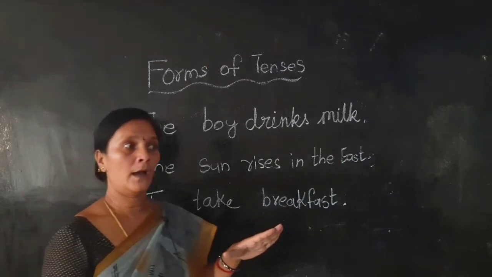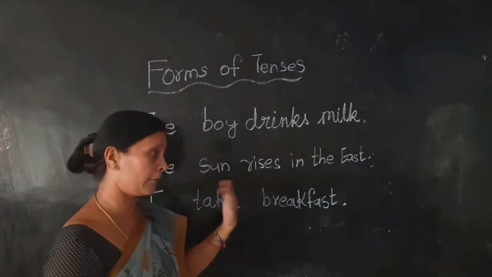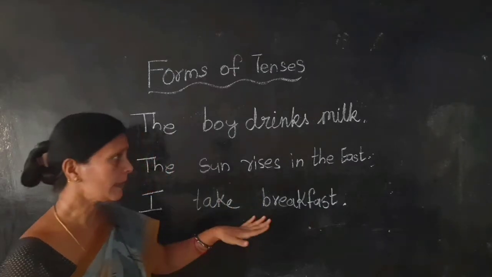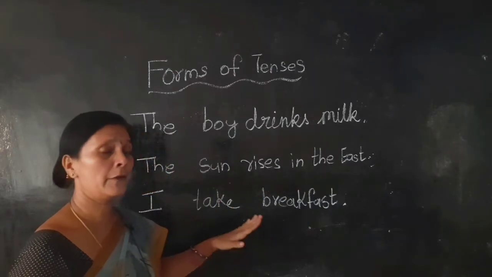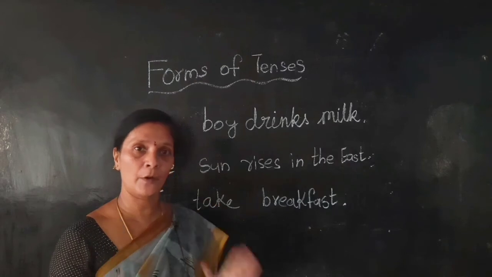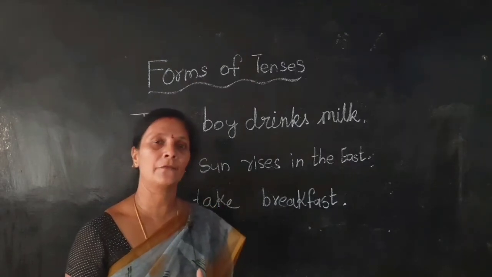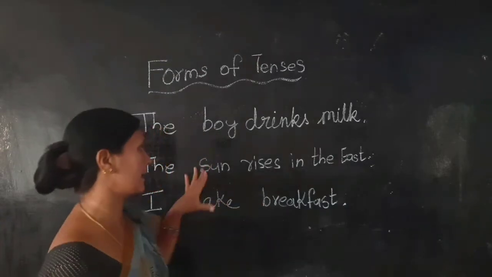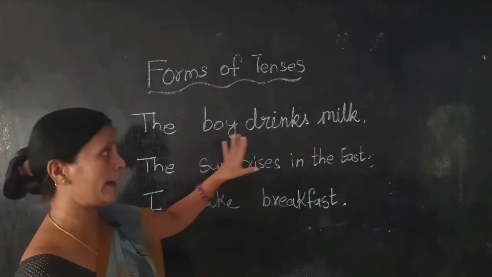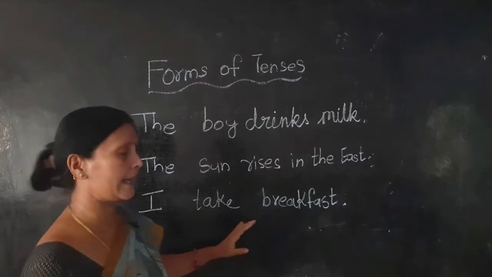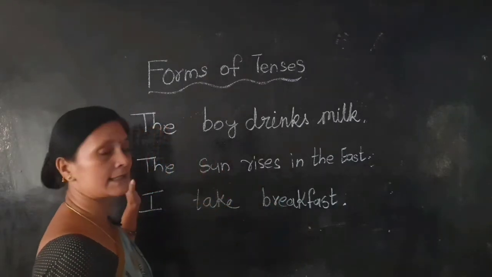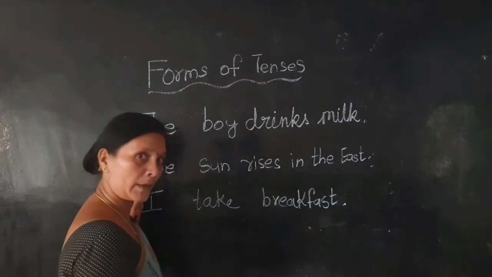The motto is, I want to say, in simple present we are doing all that type of work which we are continuously doing in our daily life. That is universal truth. The sun rises in the east. The boy drinks milk. I take breakfast. These are simple present tense examples.